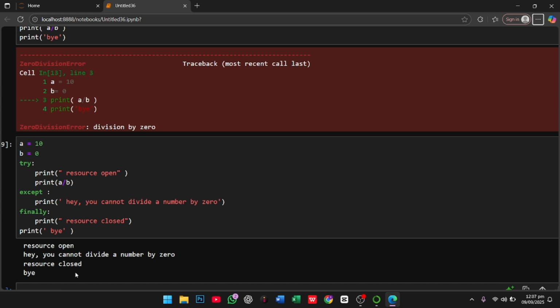But when we make a critical program, we have to think about the errors. Errors have different types, sometimes a value error. In the above case, this is a division by 0, so here we use except as division by 0. This error we have to resolve.